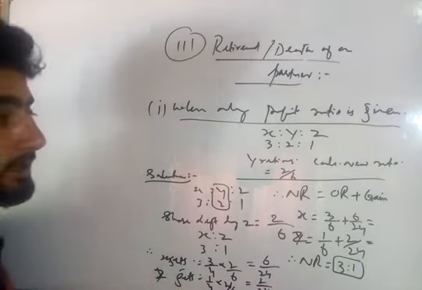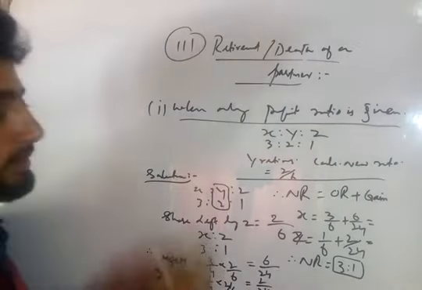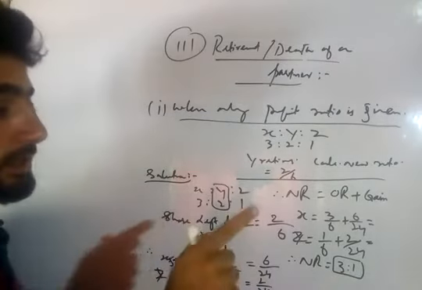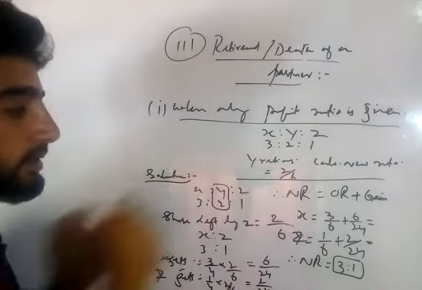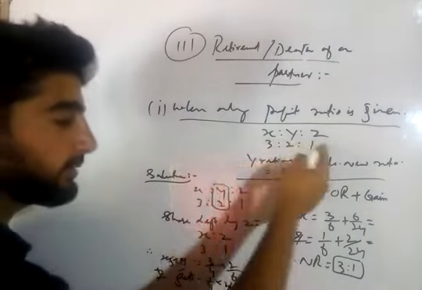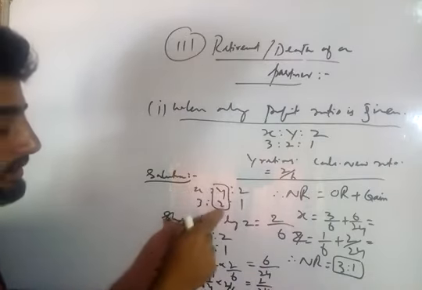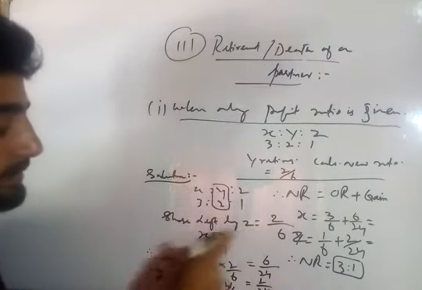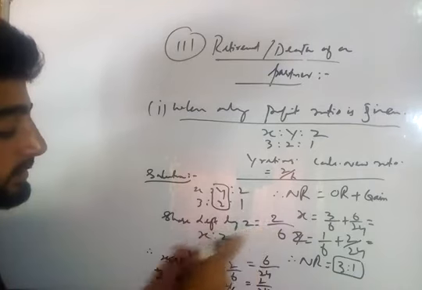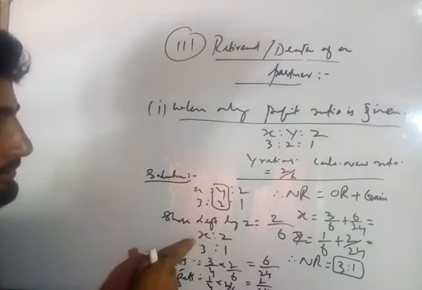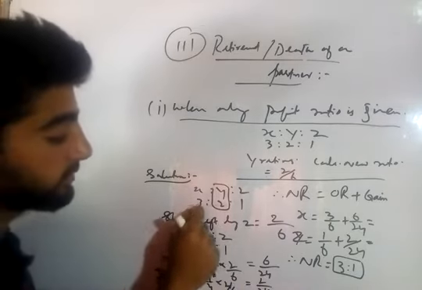The first method is used when we have to solve these sort of problems when only the profit ratio is given. If we solve these problems according to rule, the rule is this: the share that is left by the retiring or deceased partner is distributed among the remaining partners in the old ratio. X, Y and Z were 3 partners. Z retired. Z left 2 divided by 6. This 2 divided by 6 will be distributed between X and Y in which ratio? 3:1, according to the rule, the old ratio 3:1.